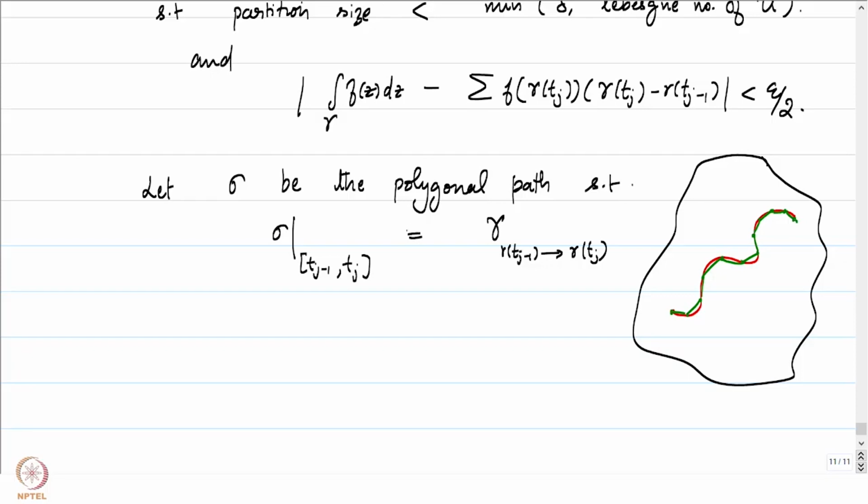Maybe I shouldn't write equal to, it's just equivalent to the straight line path joining gamma tj minus 1 to gamma tj. This is very specific. This is basically 1 minus t times gamma of tj minus 1 plus t times gamma of tj, but this is not that way, so it's equivalent. I'll just leave it to you to check the equivalence part carefully here. So sigma in the interval tj minus 1 to tj is going to be the straight line path from gamma of tj minus 1 to gamma of tj.